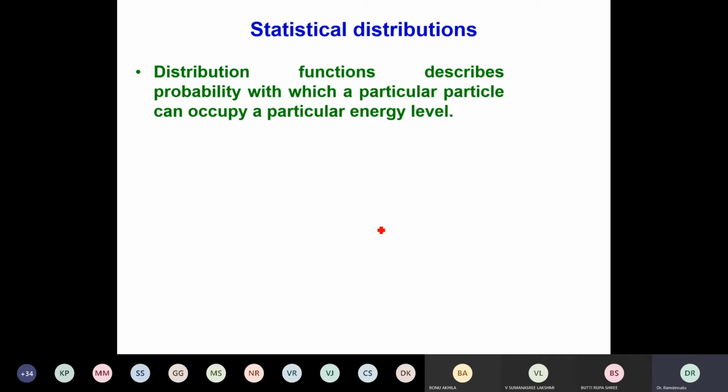If a state is empty, there is no particle in it, therefore you cannot find a particle in it. Thereby, the probability of finding that particle in the empty state is 0. Therefore, we should have some mathematical function to know whether the state is filled or empty. So if it is empty, the probability distribution function must be 0. If it is filled by a particle, then the probability distribution function has a value. So the occupational probability is actually the distribution of particles in various energy levels.